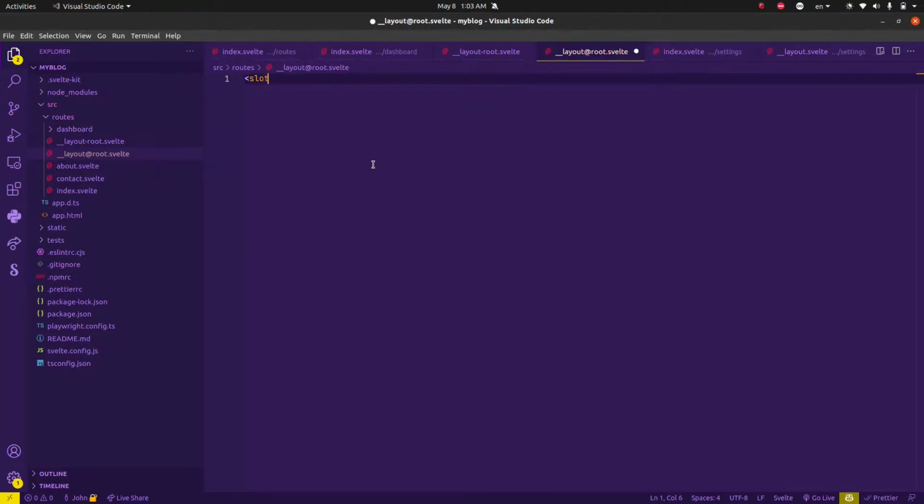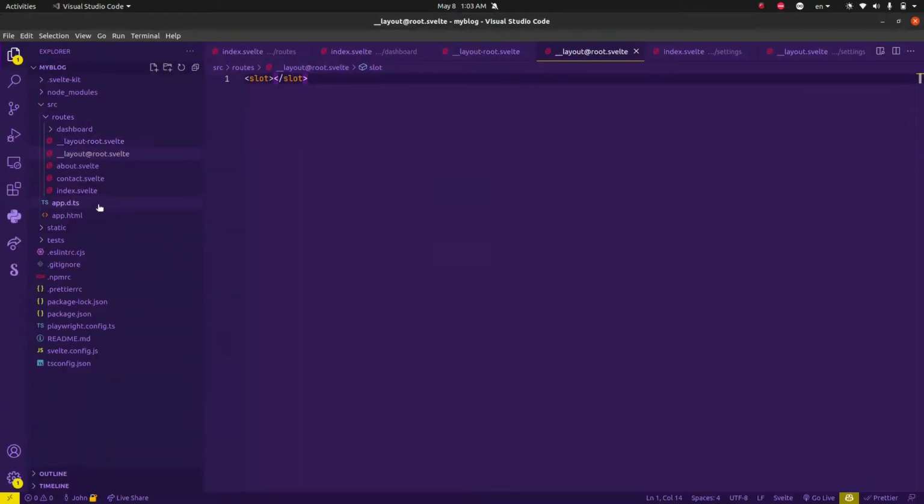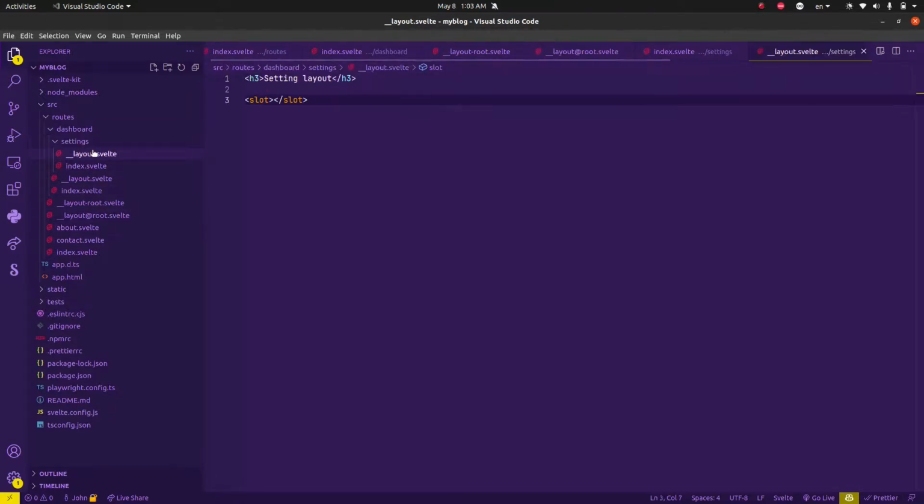Sorry about that. So as you can see, this is exactly what we had, with the exception of a named layout here. So in our settings page, if we want to use just the design of the root layout, we can just edit this and rename this to root, and this will include just the design from the root layout.